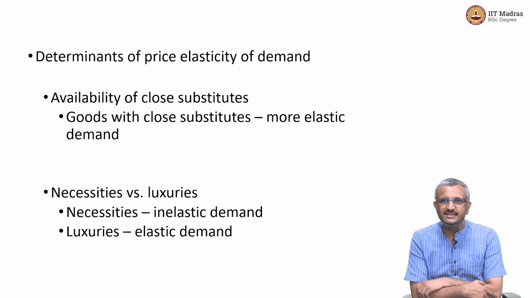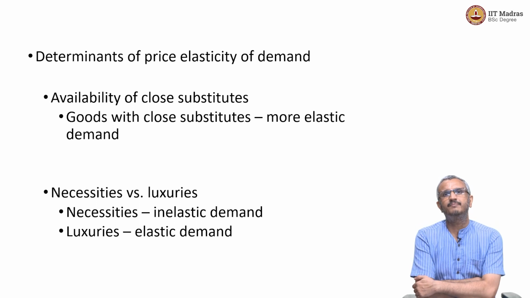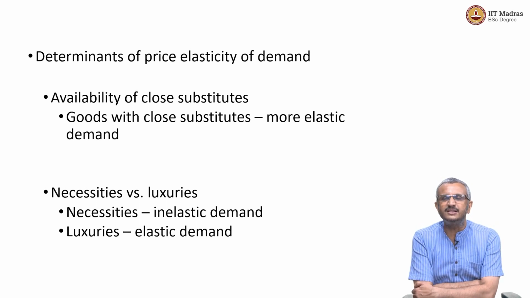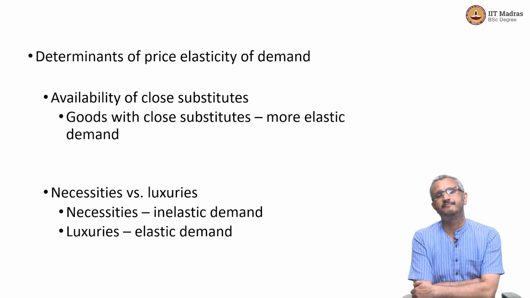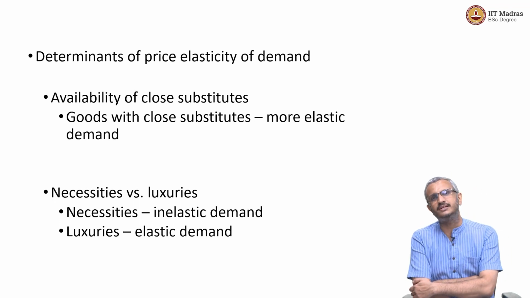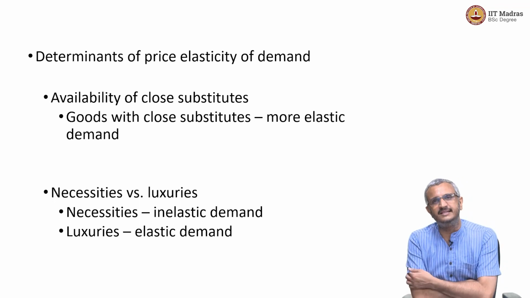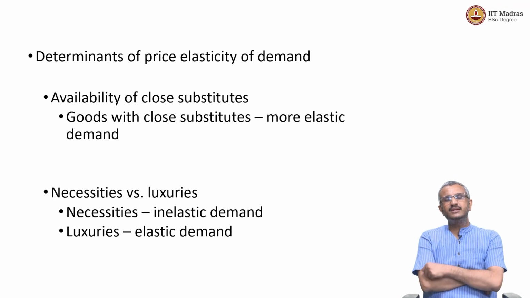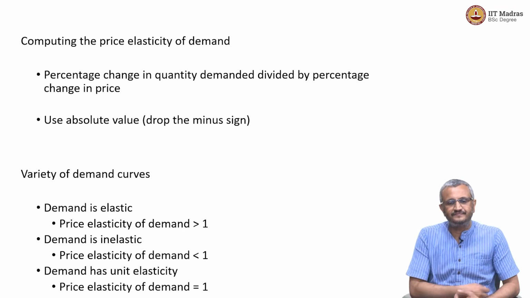Whereas, for luxuries we notice elastic demand because when the price increases, we can avoid that perhaps. The consumption of luxuries can be postponed. We can wait, right? Whereas, consumption of necessities, we cannot postpone. That's why it's called a necessity. So, necessities are these commodities for which demand is inelastic, and luxuries are these commodities for which demand is elastic.